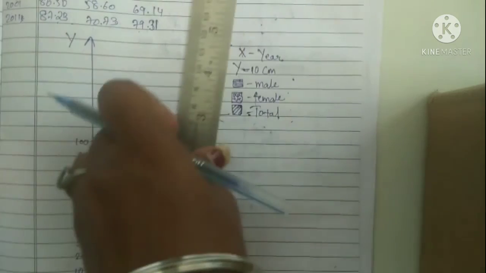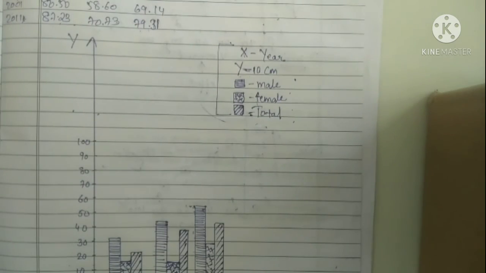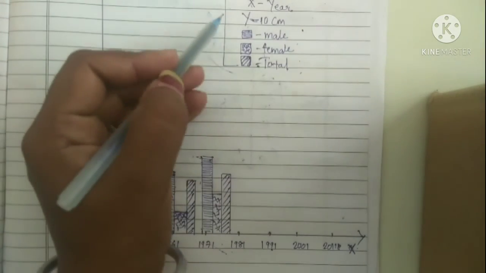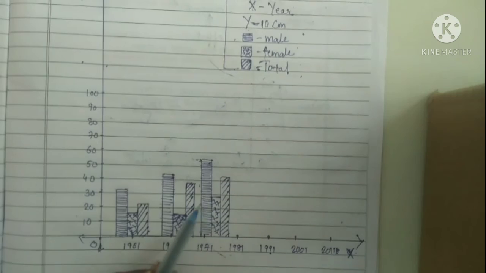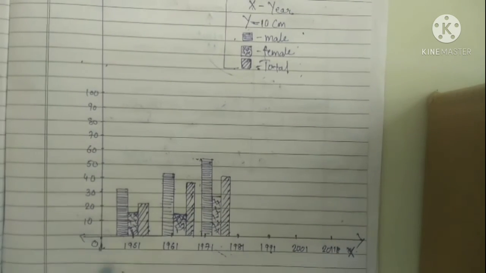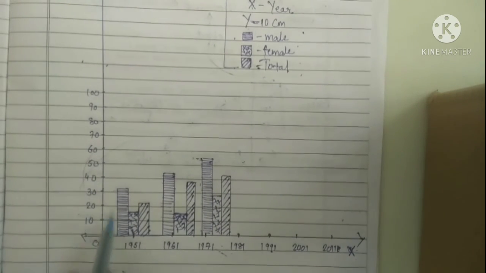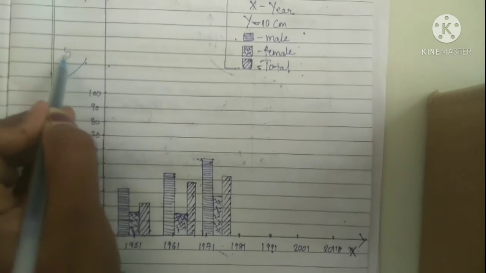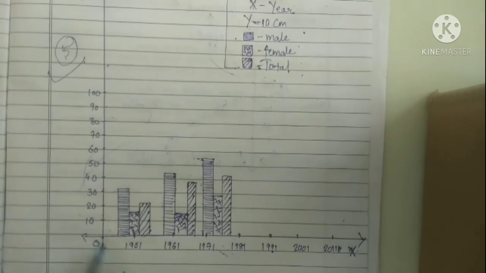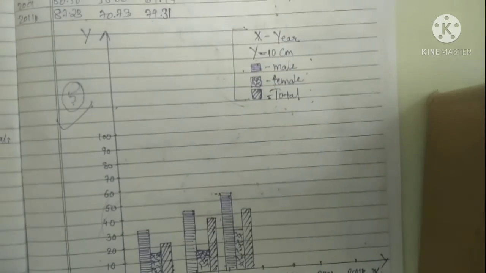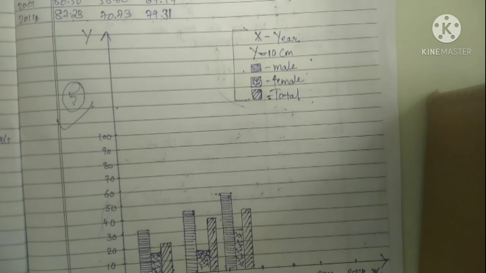How we can do the cluster diagram. This is the example of that portion, and even I have showed you. You have to make this portion and this portion and this portion in a variety of shades with measurement in this proper manner you have to draw. Then only you can get the 5 marks for the graph. I hope you all have understood the clustered bar diagram in a very well manner.